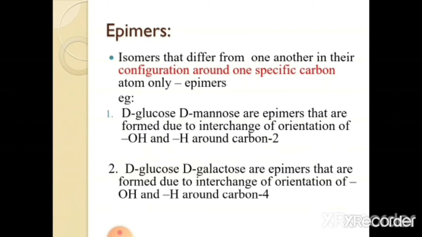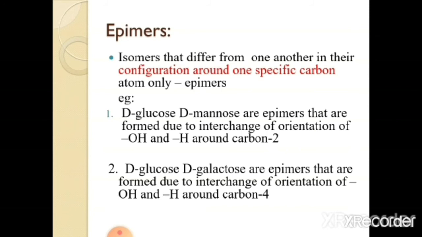Next is epimers. Isomers that differ from one another in their configuration around one specific carbon atom only are known as epimers. So when two monosaccharides differ from each other in their configuration with respect to a single carbon atom other than the reference carbon atom, they are called epimers.